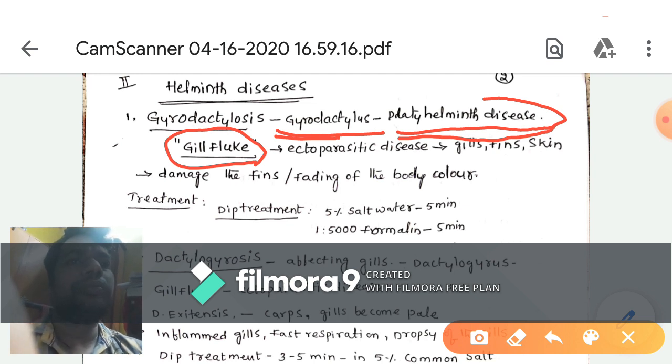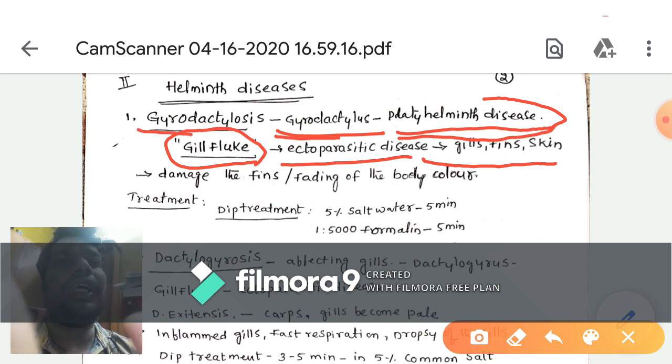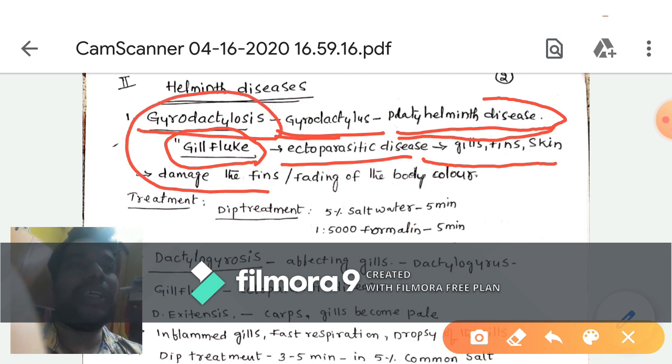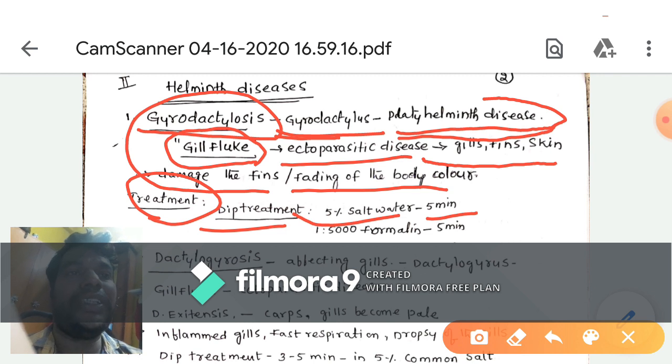It mostly shows its effect on the gills, fins and skin, hence it is an ectoparasitic disease. Gyrodactylosis mostly damages the fins and causes fading of the body color. Here we give dip treatment. We take 5% salt water and dip the fishes up to 5 minutes, and another is 1 in 5000 formalin solution, dipping up to 5 minutes.